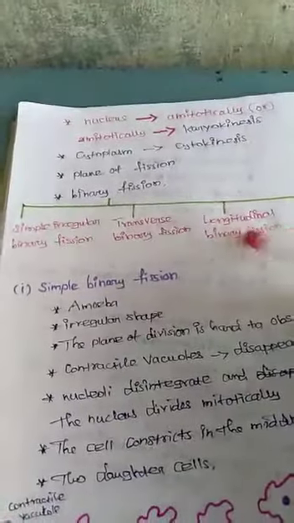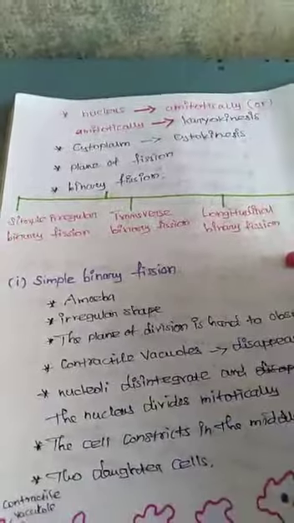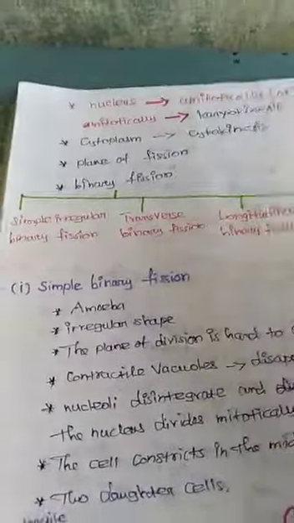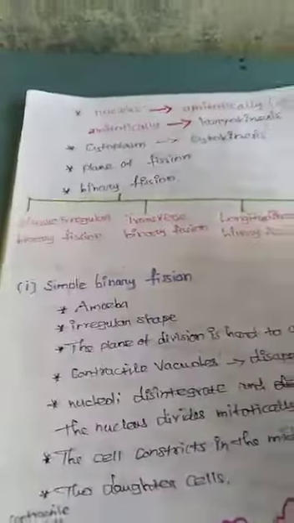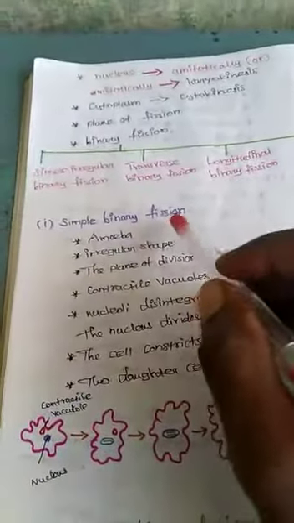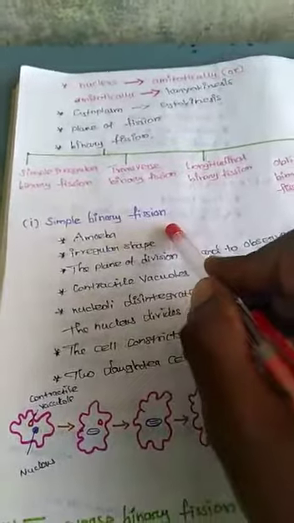How many types of binary fission are there? This question was already asked. You are going to write this in the exam: 4 types, name only. You are already going to learn about these topics. The first, simple irregular binary fission.